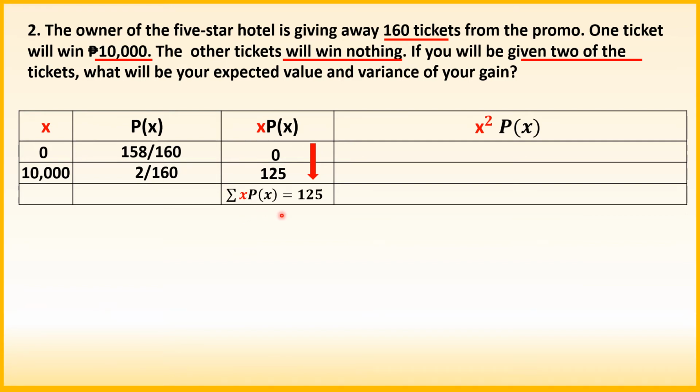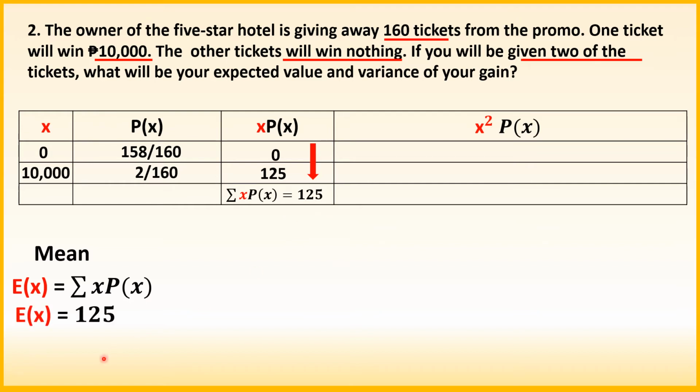Therefore, magkakaroon na rin tayo ng mean. So ang mean natin, expected value, kasi yun ang ginamit natin sa problem. So we're going to use EX is equal to summation of outcome times the probability of outcome x, which is 125. So therefore, ang ating EX or expected value is 125.